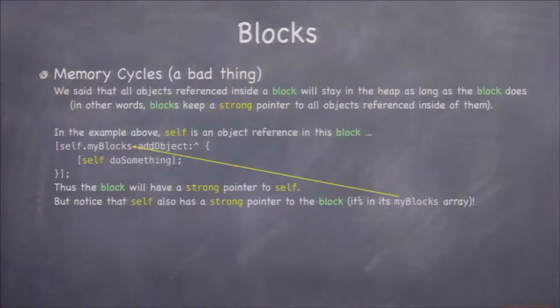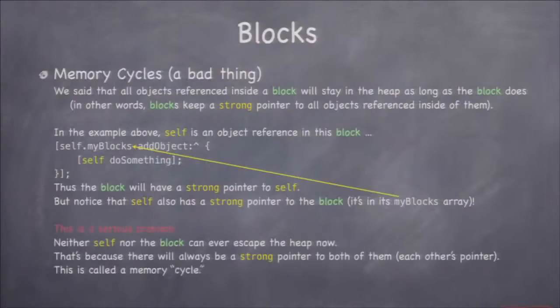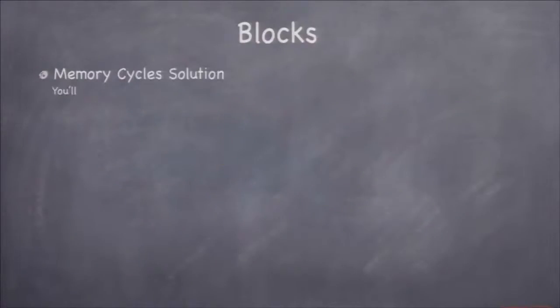Neither of them can ever leave the heap in that situation because there's always going to be a strong pointer to them, each other's, right? One of them can't leave first and make it so there's no pointer to the other because they are keeping each other in. That's called a memory cycle, okay? And we have to break these cycles. Hey, this is a serious problem. You definitely want to be able to break these cycles. And here's how we do it.